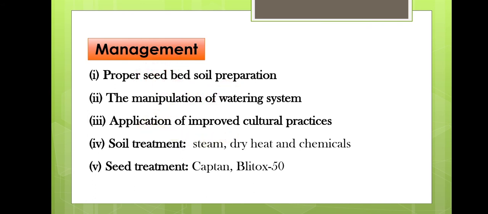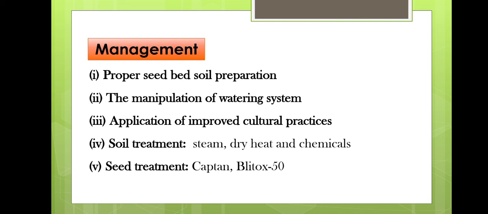Then the manipulation of the watering system, meaning we must not flood the seed bed. Irrigation must be given at frequent intervals and the soil must be a little bit dry. It must not be like the plant is suffering from lack of water. So frequent irrigation is given and water must not be in a logging condition.